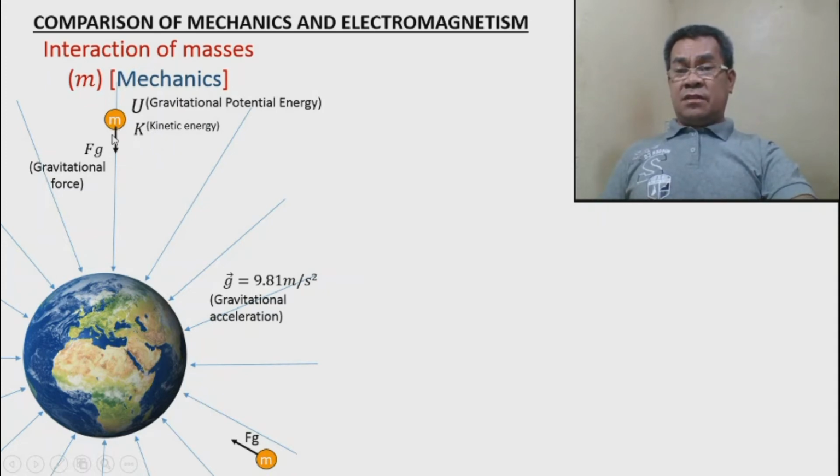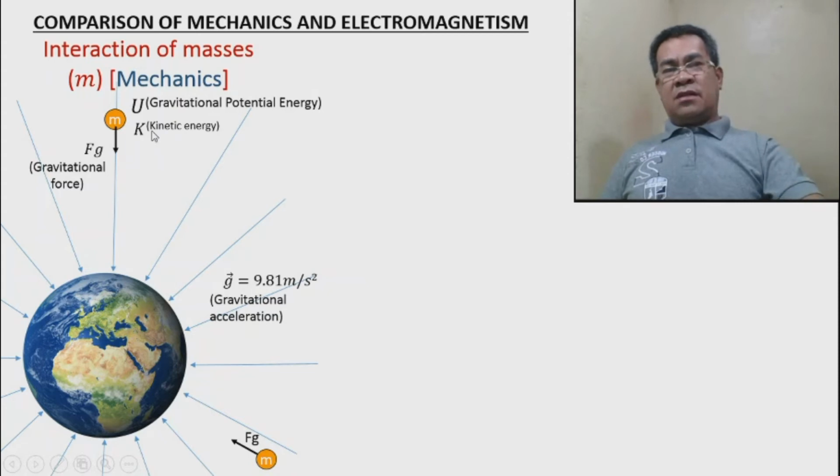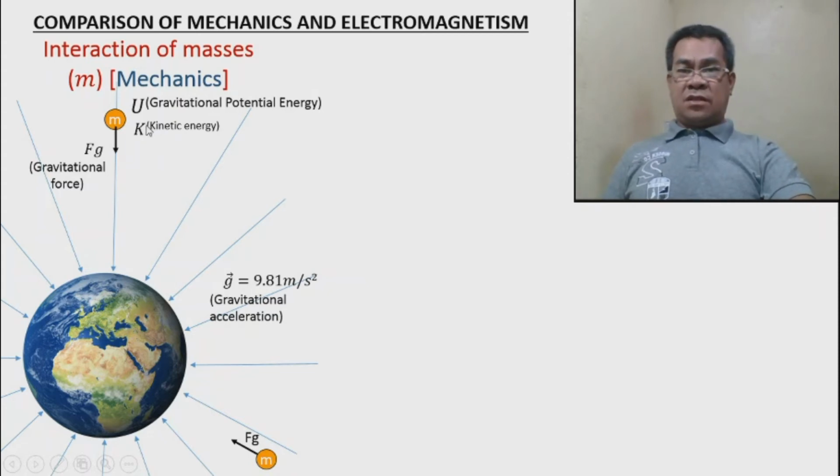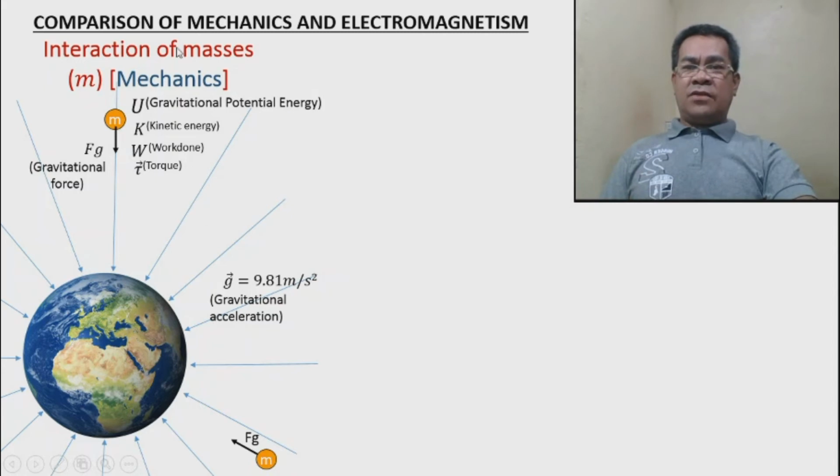Because the particle moves with displacement. It moves because of the force, so there must be a change in position. The change in position creates work, and the work is composed of kinetic energy or gravitational potential energy. We studied this in our previous basics of work done. Then we have torque and so on. We studied momentum, everything. All those topics belong to mechanics, and we use them as the interaction of masses.